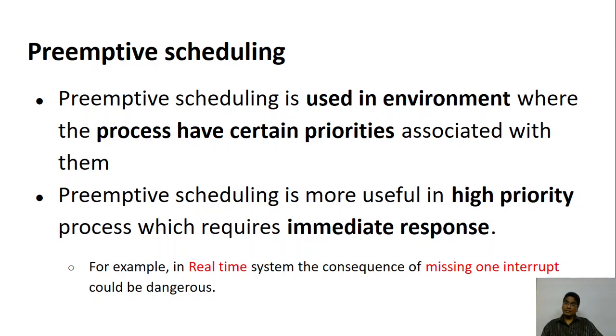So this is the idea. In the same way, all the processes are there, they require CPU, but some of the processes have a higher priority, like the processes which are running on the kernel or something. In that case, what will happen if such a process comes? They will interrupt the CPU and they will say that there is an urgent call, I want to execute now. So it is interrupted. In that case, again your process is brought back to the ready queue, and those processes will work. So this is very, very important, because in real time systems and others, if you don't handle the interrupt, there will be a problem.